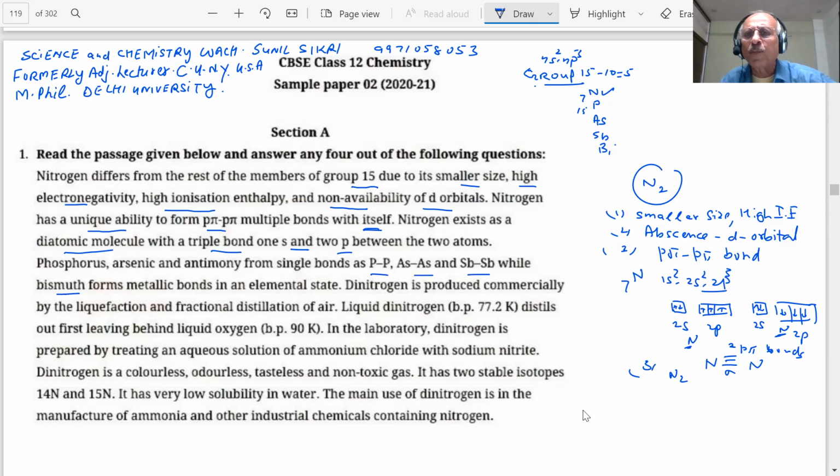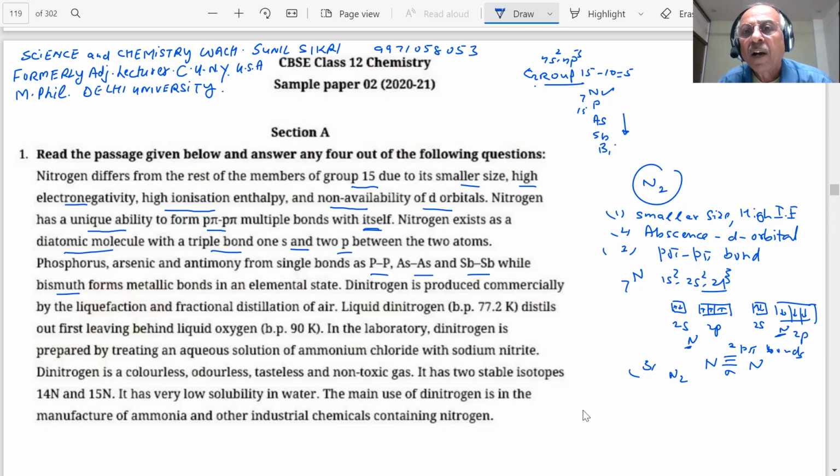As you go down the group, student, what happens? The metallic character increases or decreases, students? Tell me. As you go down the group, what happens to the metallic character? You know about it. We are talking chemistry. We are talking science.